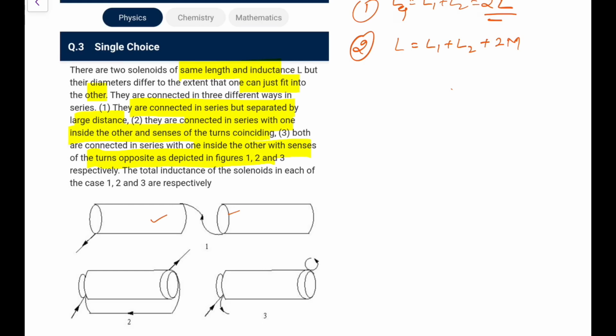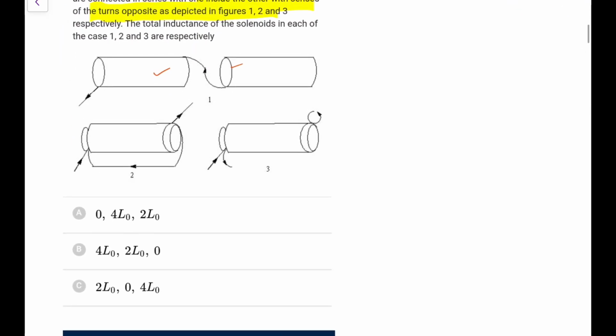Now in the second, because they are in the same sense and perfectly coupled, the flux would be exactly the same. So because of perfect coupling, M is equal to L. So the equivalent would be L plus L plus 2L, which comes out as 4L. So this is 2L and 4L.